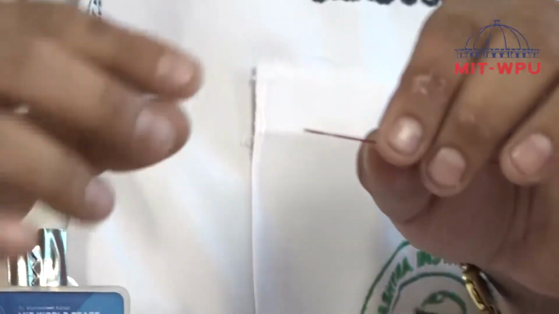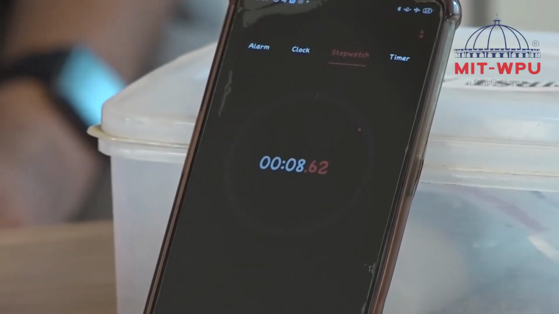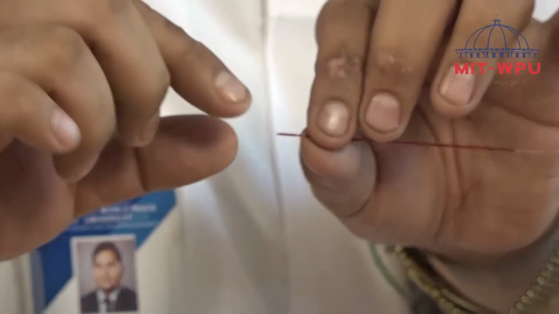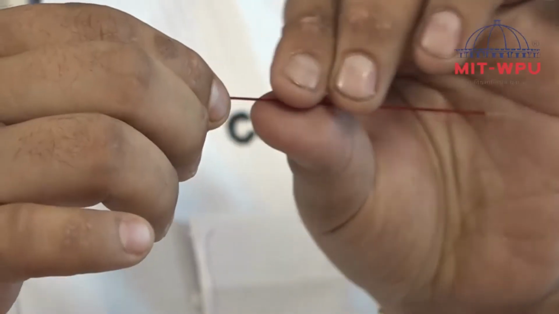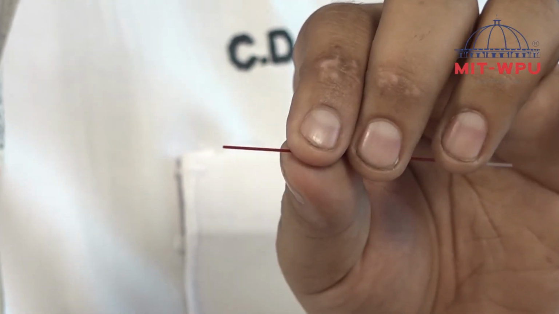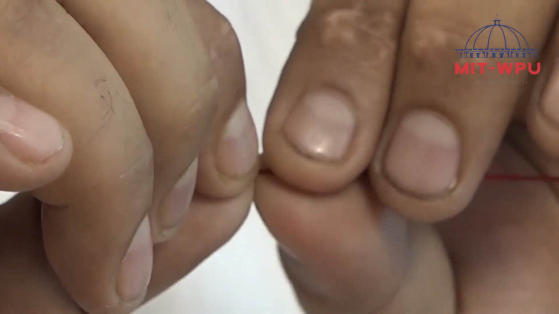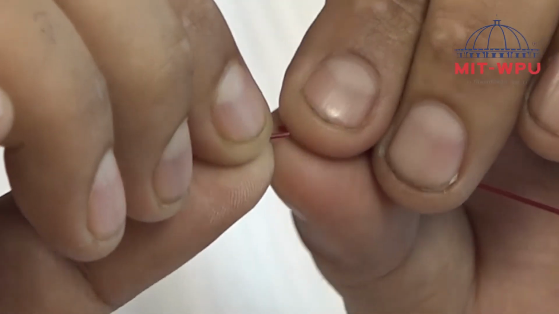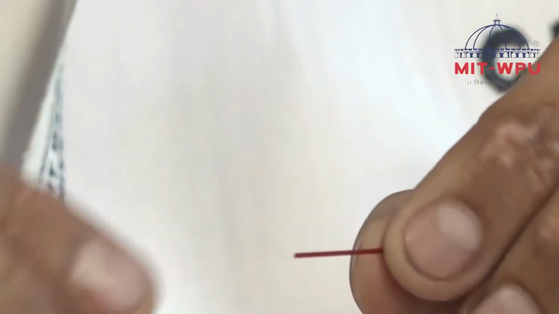Now as soon as this blood is taken, we have started the stopwatch. After 15 seconds we are going to break off this capillary tube. So the first 15 seconds are over and we are breaking this. There is no formation of fibrin thread here. The next 15 seconds are over. There is also no formation of fibrin thread here.